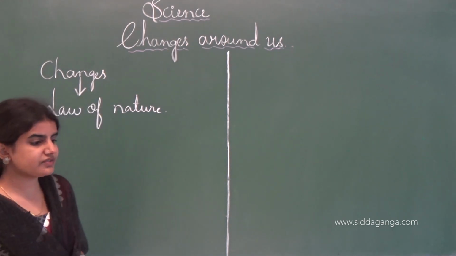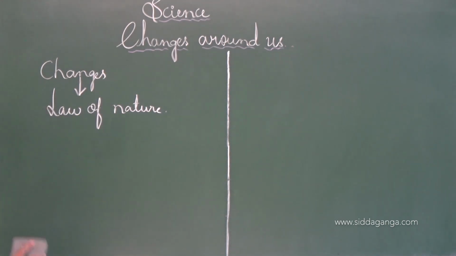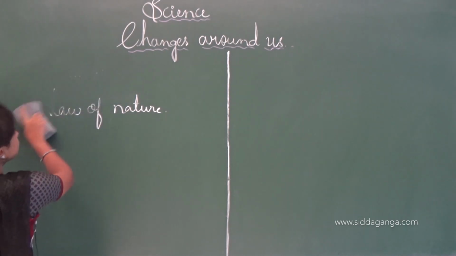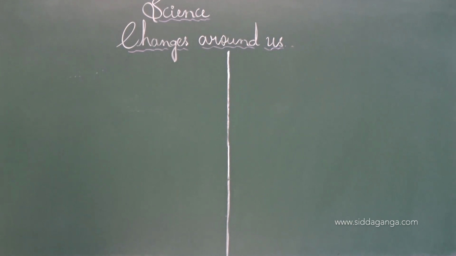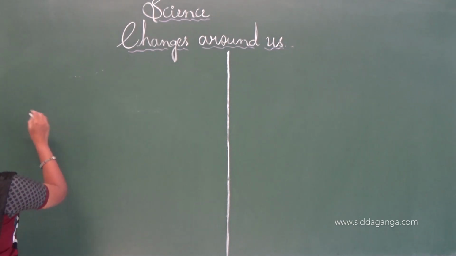In today's class, we will start with another point. A change takes place if any of the following effects is seen.